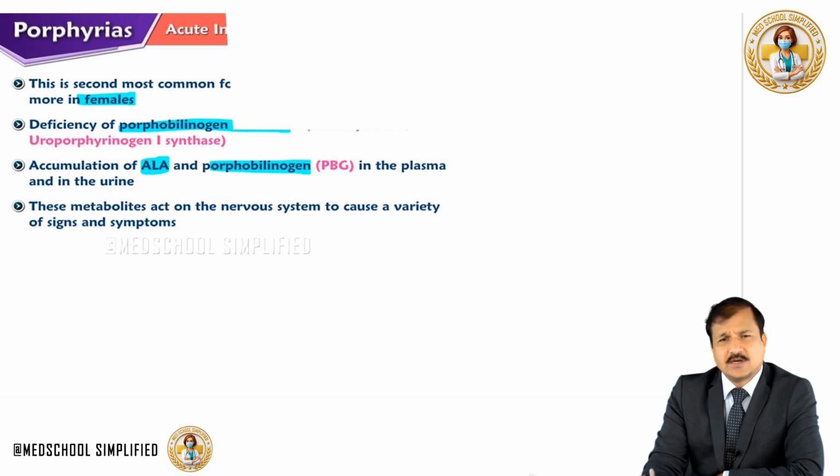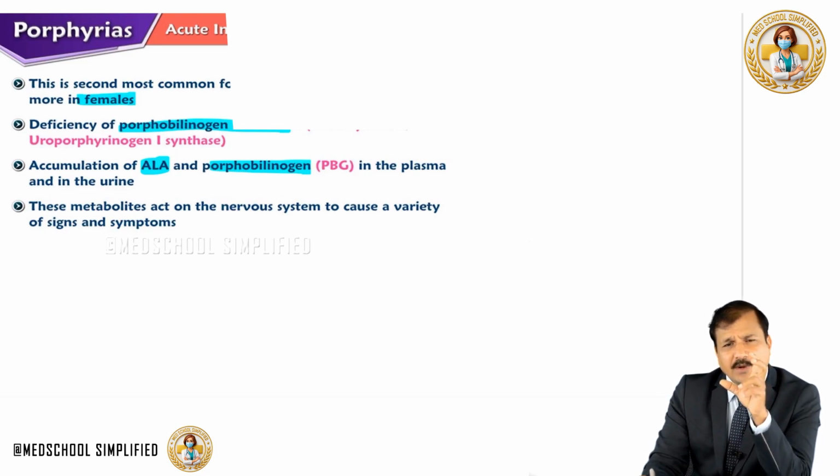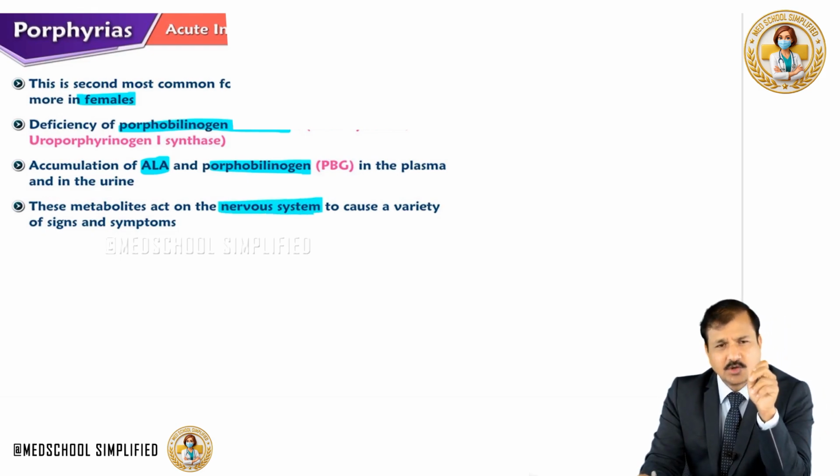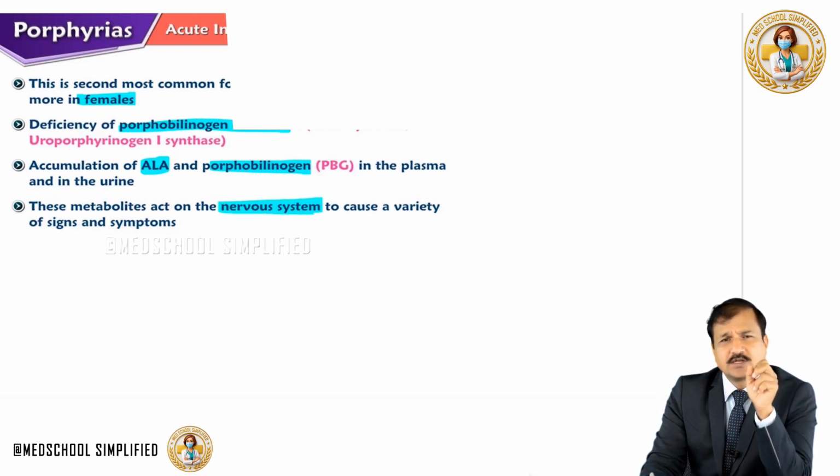And this appears in the plasma and later in the urine. ALA and porphobilinogen, these metabolites, will predominantly act on the nervous system to cause a variety of neurological signs and symptoms. So, it is predominantly neurological signs you are going to see in this particular disease.